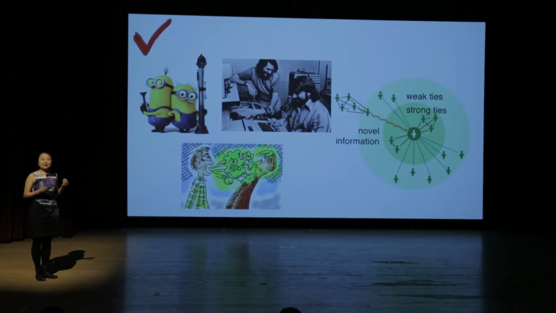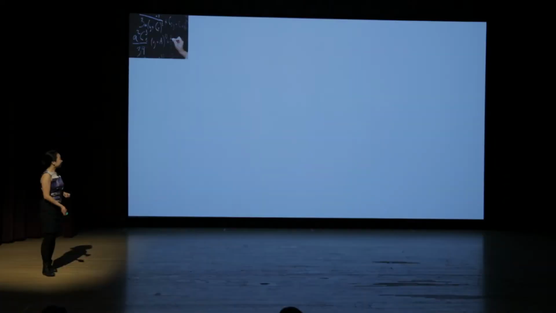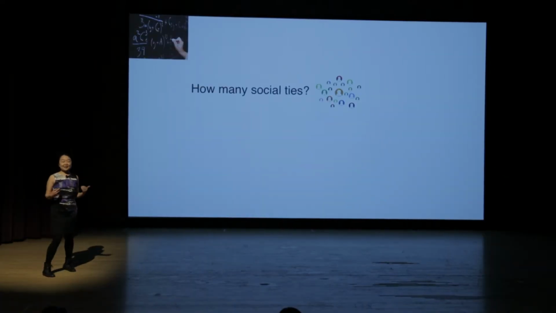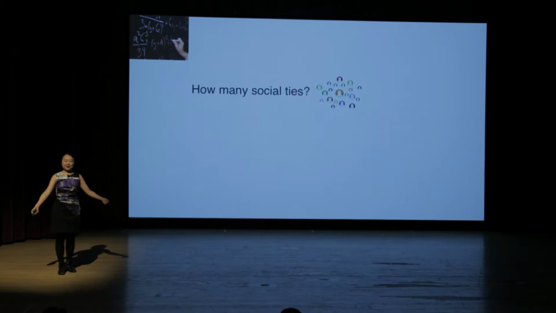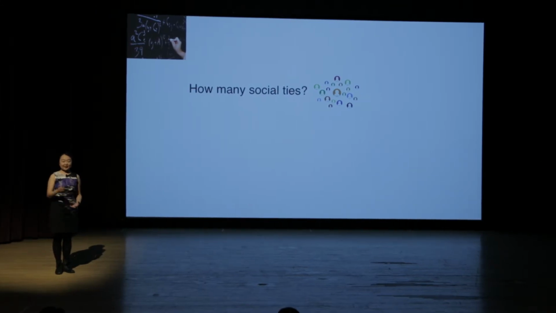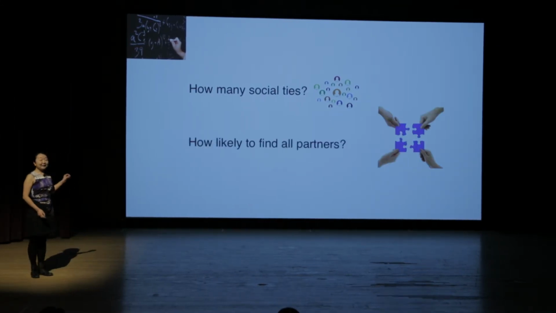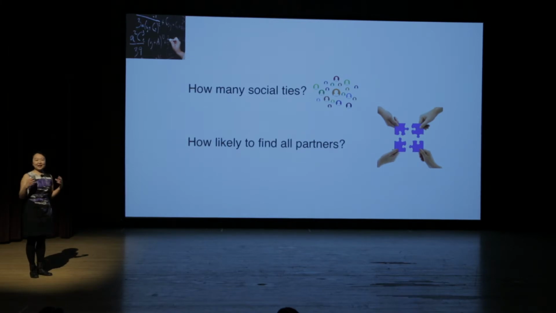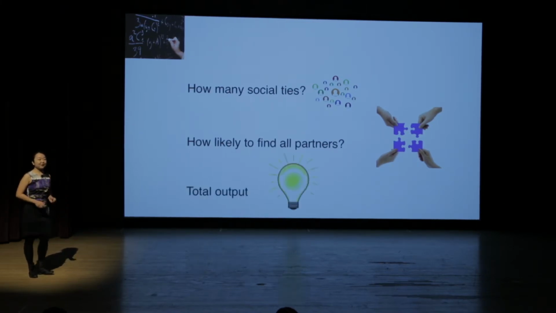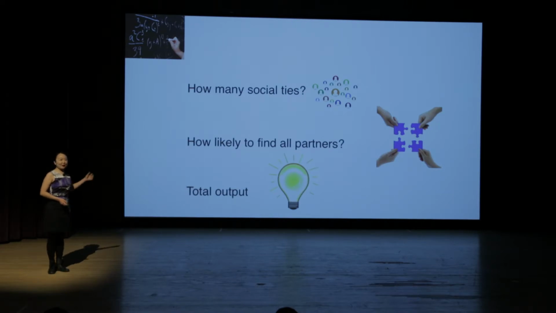So now I can translate this complex question about cities into solvable mathematical questions. The first one is I can estimate how many ties I would expect to have if I live in a city of a certain size. And among those ties, how likely I am to find all the partners I need for an activity. From that, I can estimate what's the output of this city. Those are all mathematically well-defined questions.